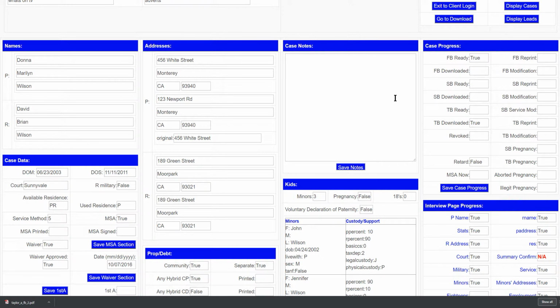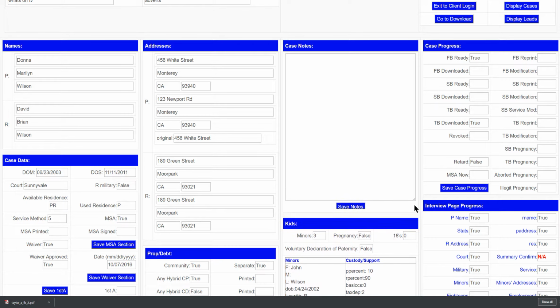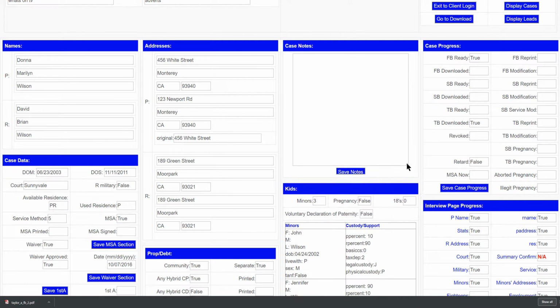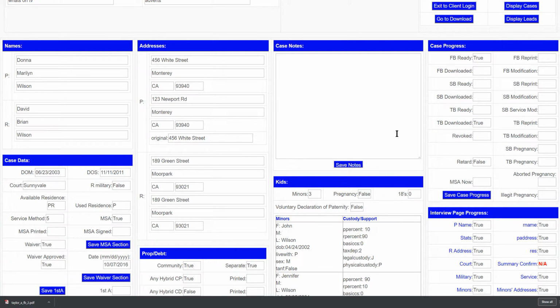This section here is for your case notes. I forget what the actual size of the possibility of this is, but you can expand it. It's big. You're not going to run out of space. You can enter your notes there. Every time that you have a phone call or an email, you can record it there. If the client tells you something you don't want to forget, you record it there. And each time you need to click Save Notes or it's gone. Next time you come back, it won't be there unless you click Save Notes.